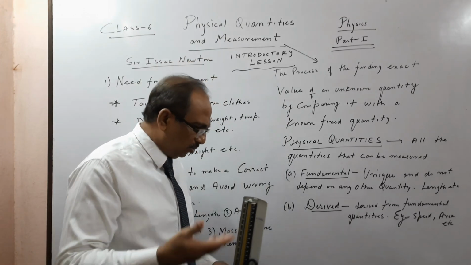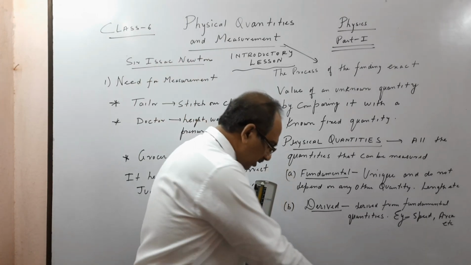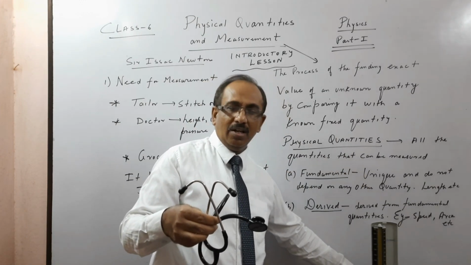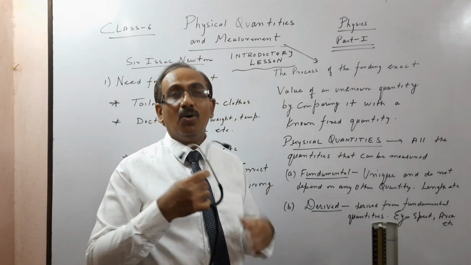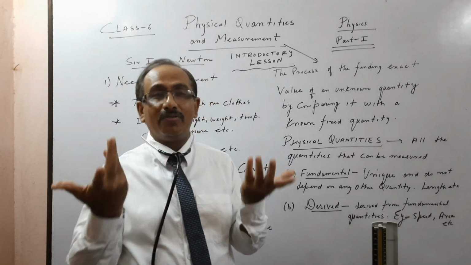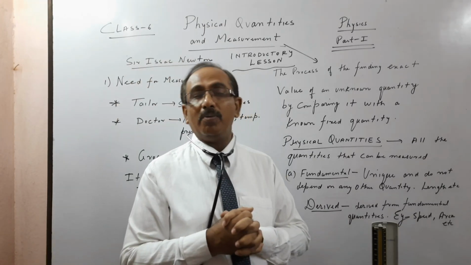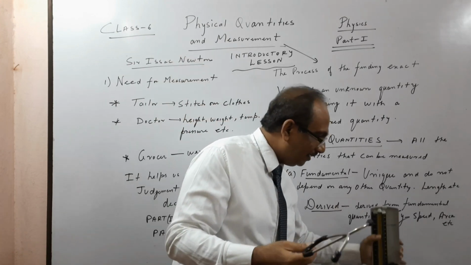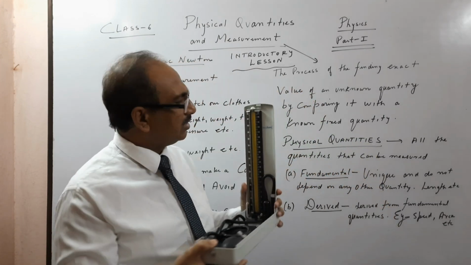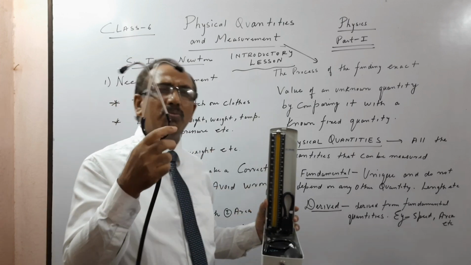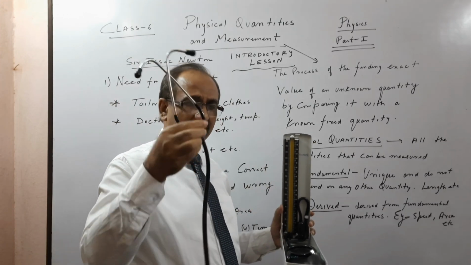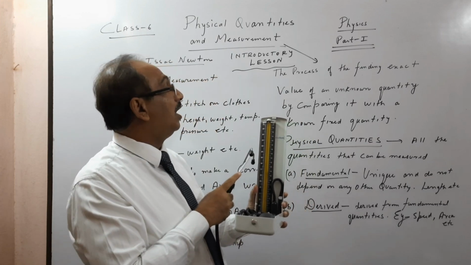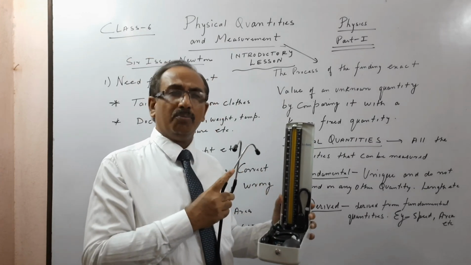We need this. Now if you go to the doctor, you will see two things. This is the stethoscope they use nowadays. You will see many doctors hang it like this, and they make a lot of videos regarding what problem we are having. I'm not a doctor, I just keep this. And this is the sphygmomanometer, children. This is very important. These are all instruments. We measure things. This measures our pulse rate, how our heart is working. This measures our blood pressure, a very important thing.